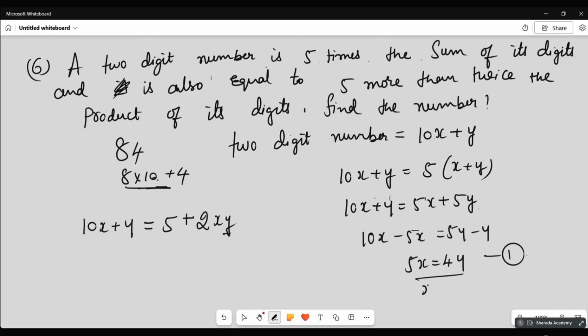You can write y as 5x by 4, correct? In this equation, substitute. Write y is equal to 5x by 4, substitute that, and find the quadratic equation.